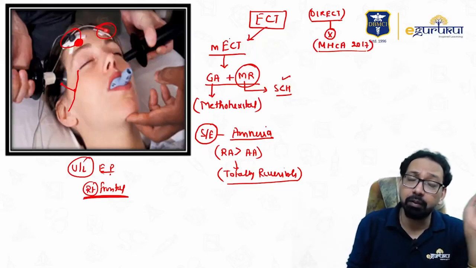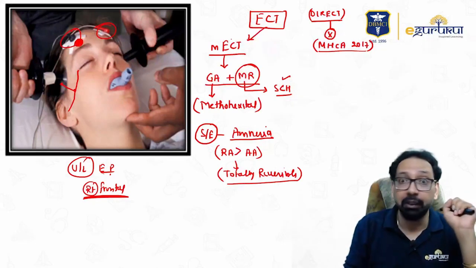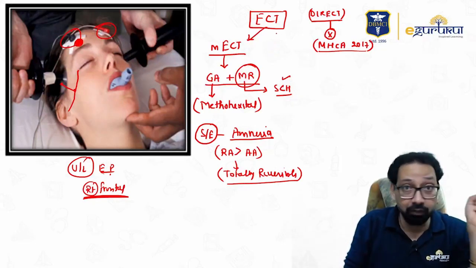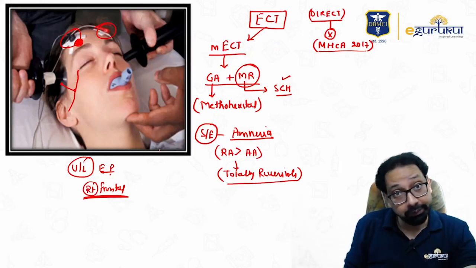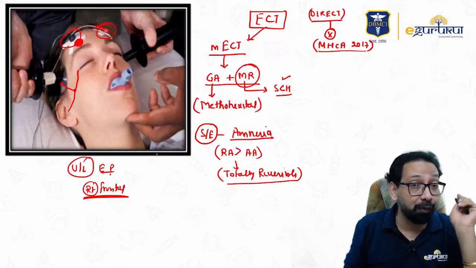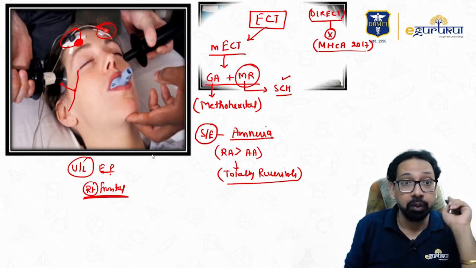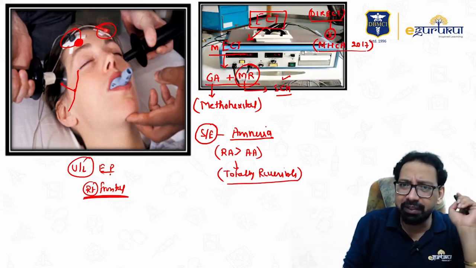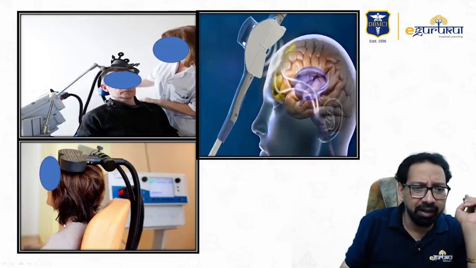Indication of ECT, most common indication, wherever you find the patient is having suicidal tendency, then you will use electroconvulsive therapy. Other than that, catatonia, the treatment of choice of catatonia is electroconvulsive therapy. Question. This is ECT machine. Now this is RTMS.